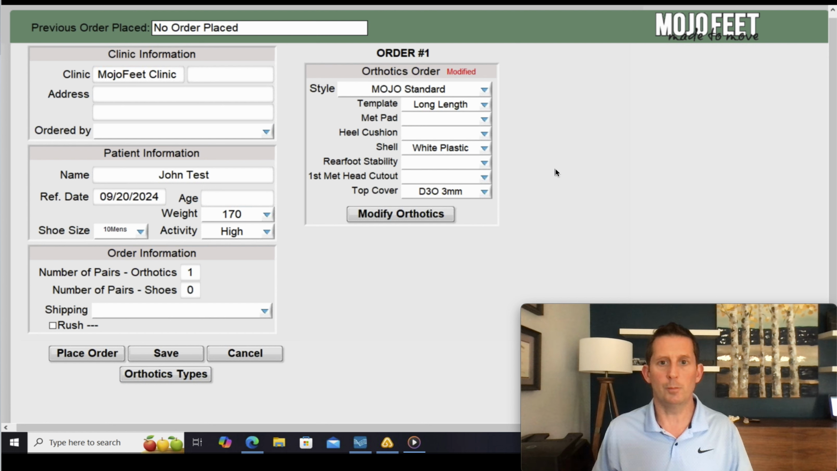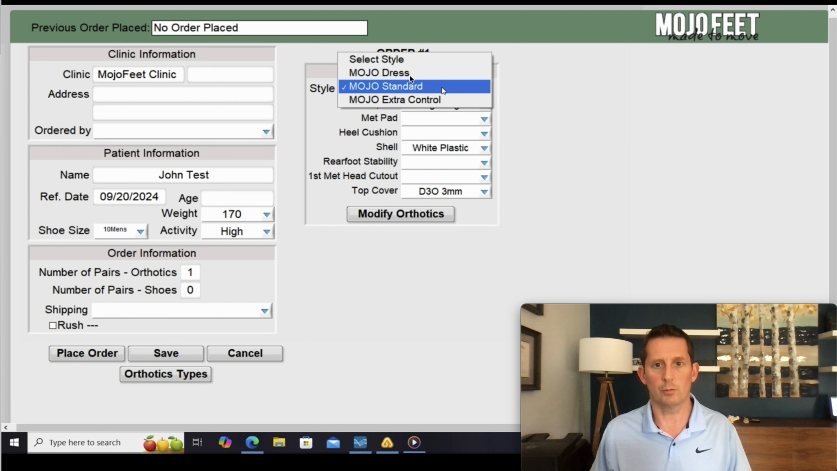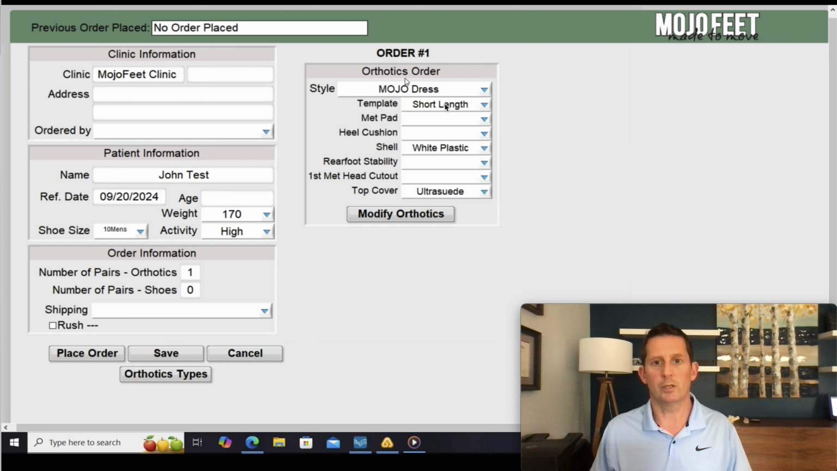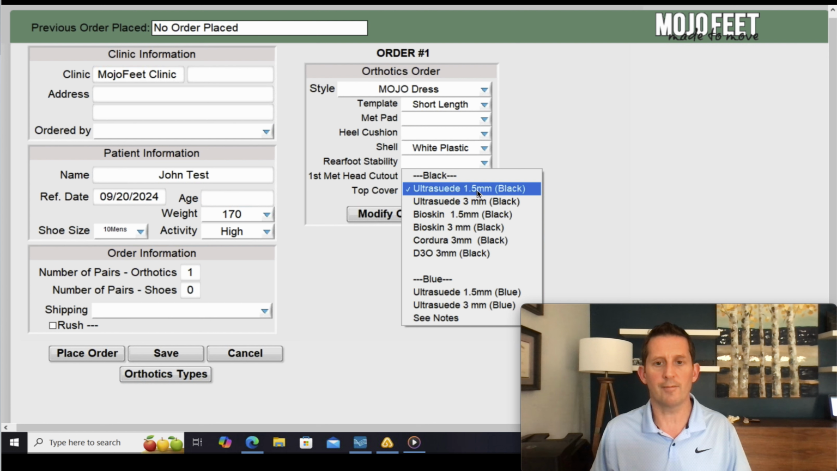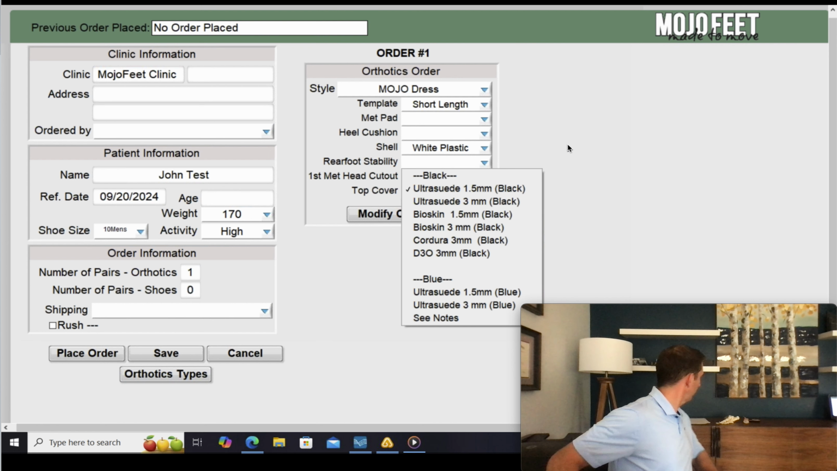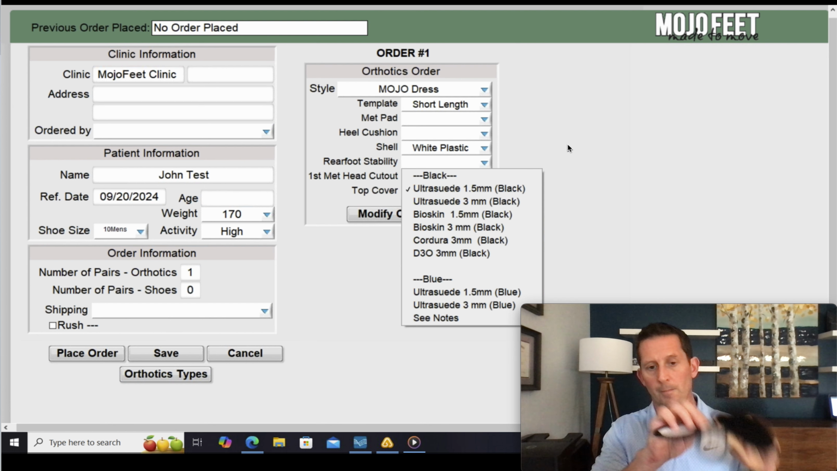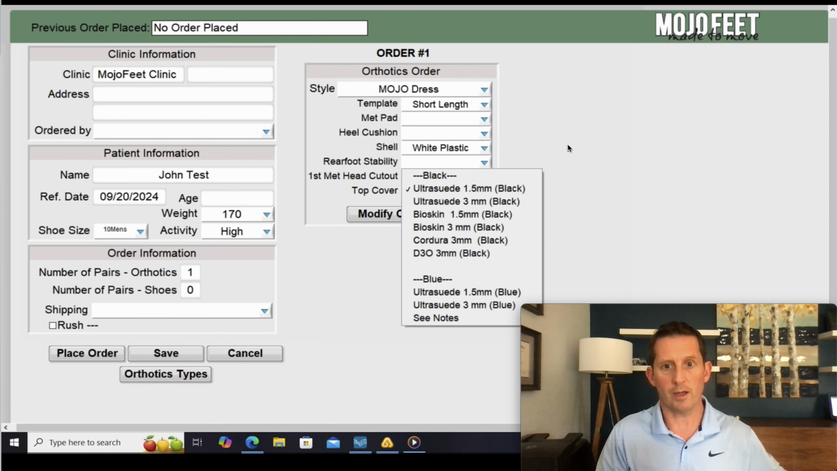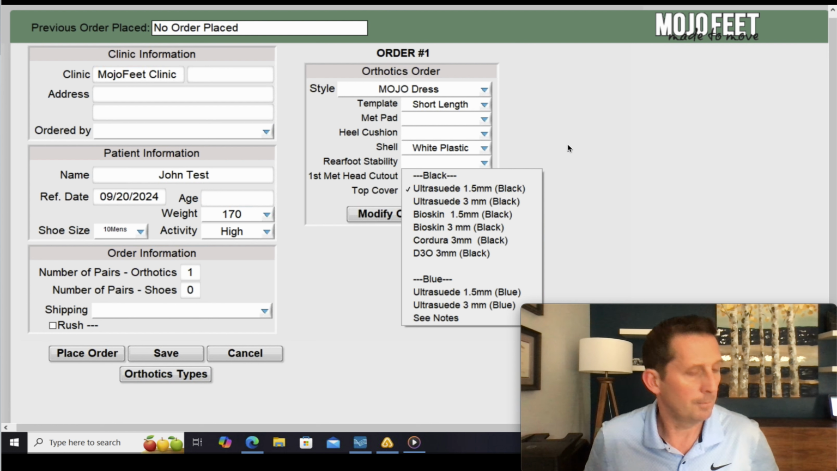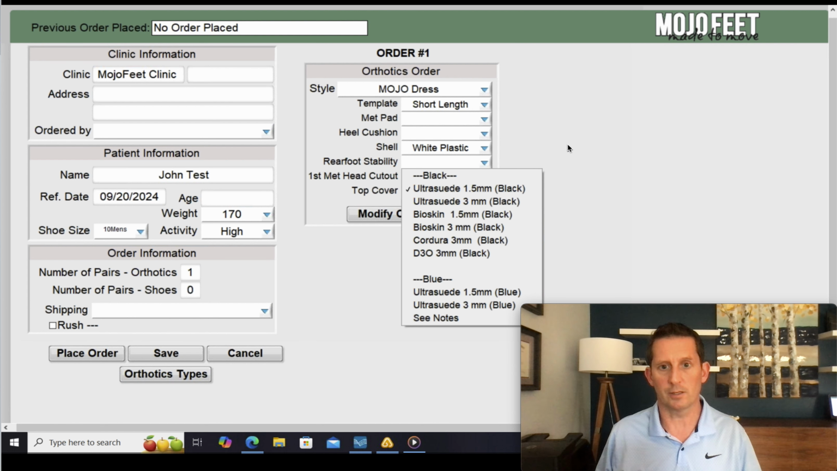So for that, you may go here and choose Mojo Dress, which gives us a short length. It's going to thin out the top cover. So now you see that it's 1.5 millimeters instead of 3 millimeters, and it's going to be shorter. I should pause here and let you know that you do have samples of this stuff. You have samples of all of our top covers in swatches. You have a short and a long orthotic for demo and decisions with patients.